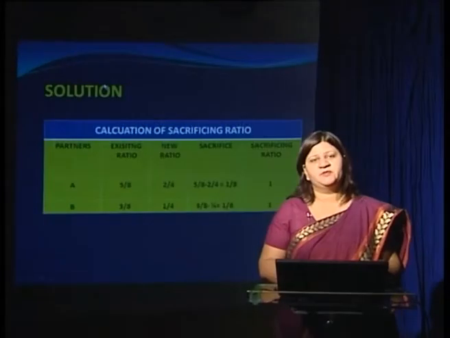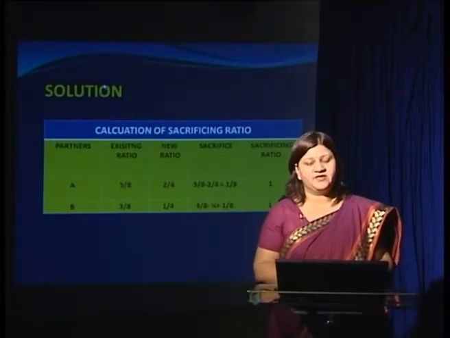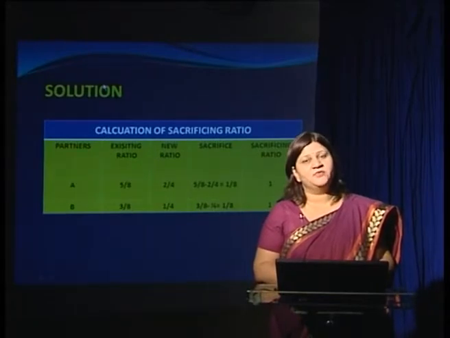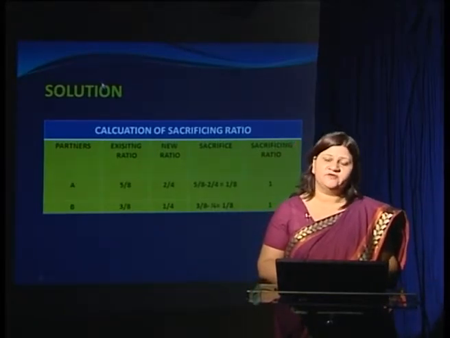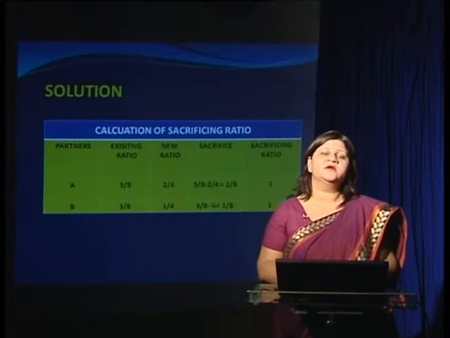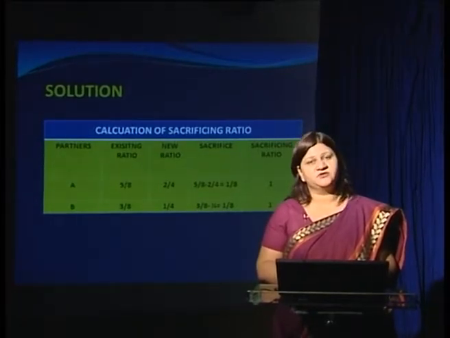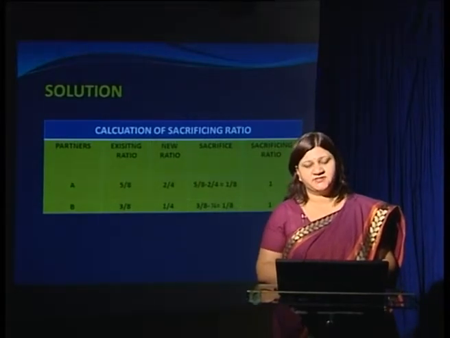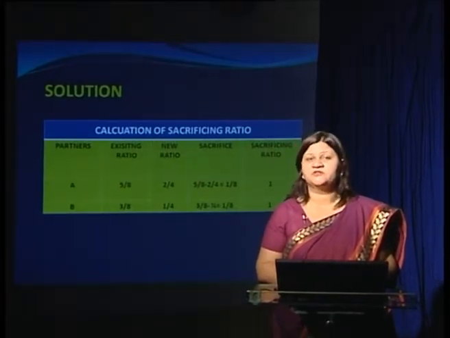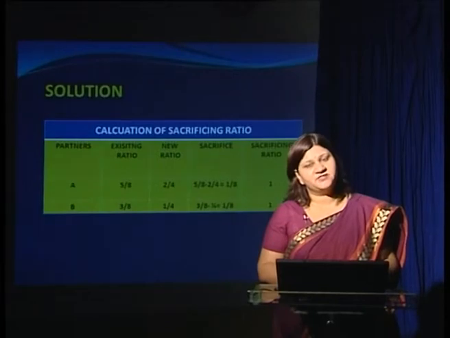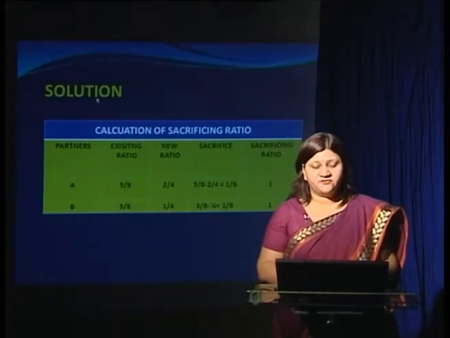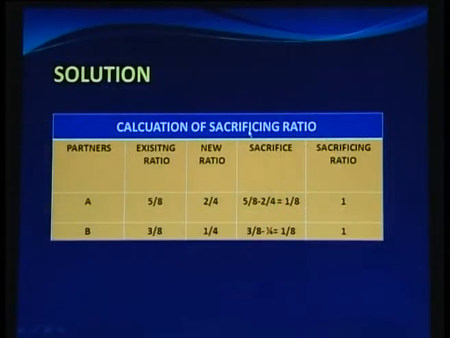So, first of all we will prepare a working note where we have to find out the sacrificing ratio, because the share of the goodwill which is brought by the new partner is to be distributed amongst the old partners in the sacrificing ratio. So, one thing is very certain: this sacrificing ratio is to be ascertained for the existing partners. Here is a table which shows the calculation of the sacrificing ratio. The first column shows the names of the partners, and they are the existing partners A and B.